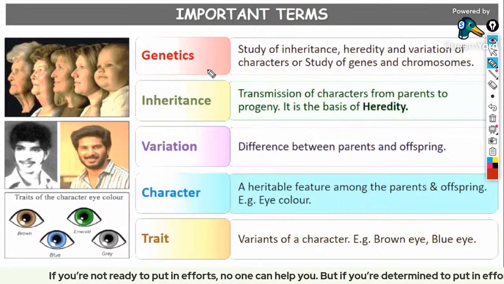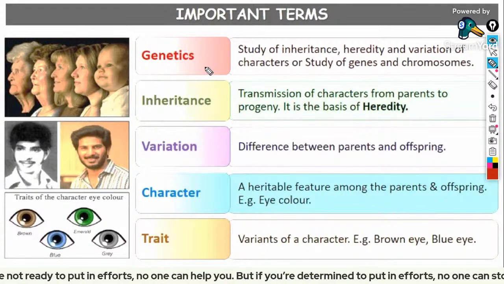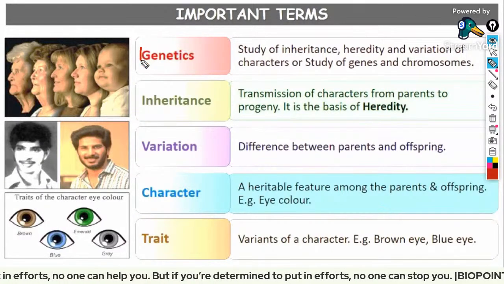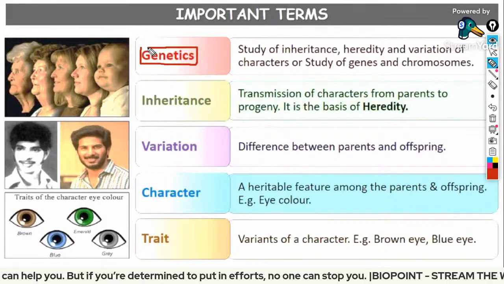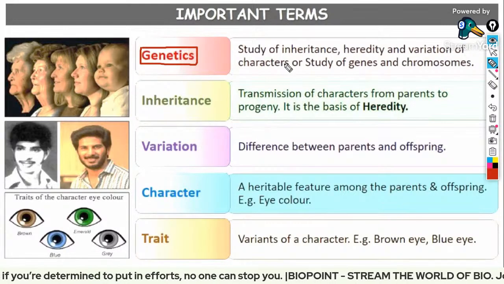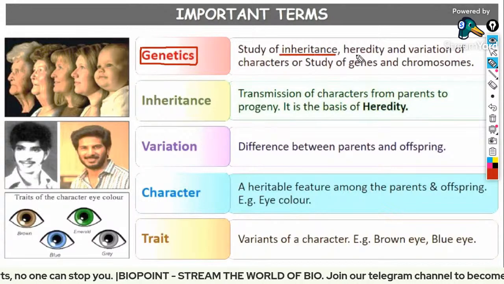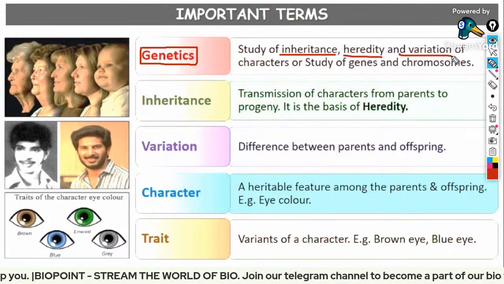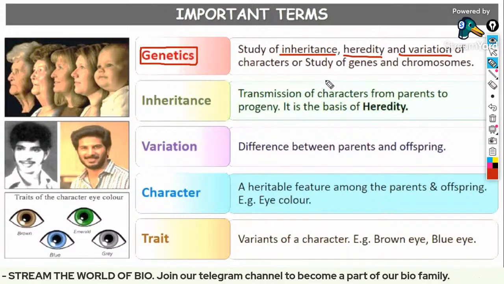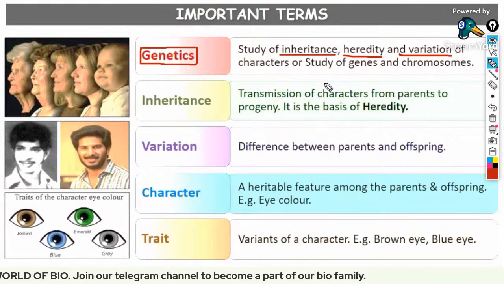Clear, everyone? So with full josh, let's get into the first term, that is genetics. So this chapter is all about genetics, right? So what is actually genetics? Genetics is the study of inheritance, heredity, and variation of characters. That is, it can be the inheritance of a character, or heredity, or variation.